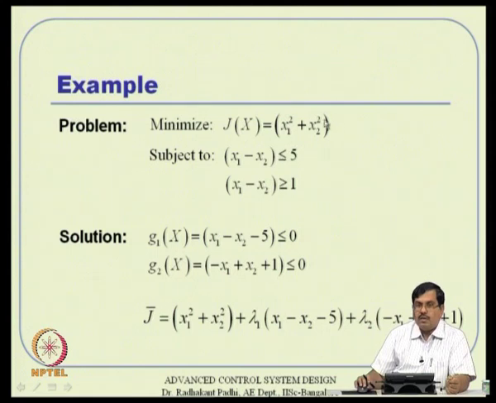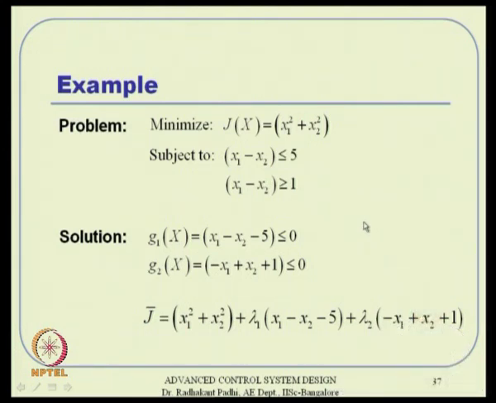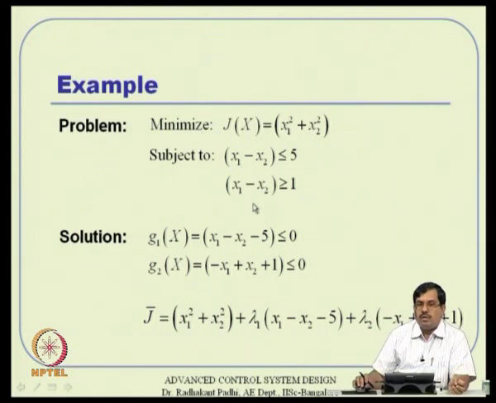Minimize the same quadratic cost function, subject to these two inequality constraints: x1 minus x2 should be less than or equal to 5, and x1 minus x2 should also be greater than or equal to 1. That means you are looking for x1 minus x2 between 1 and 5, the same thing.